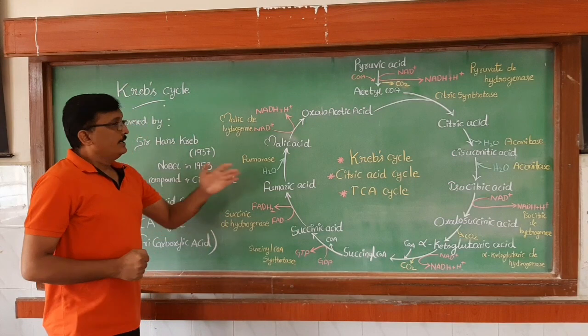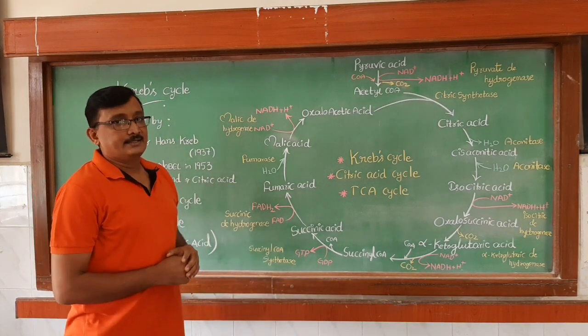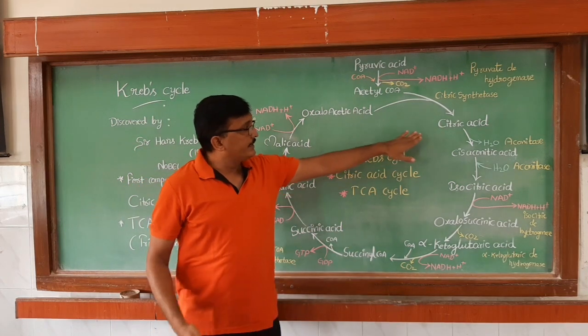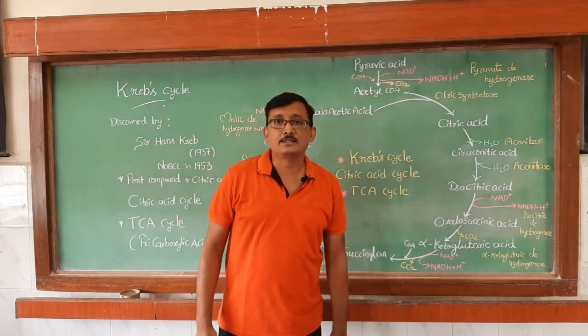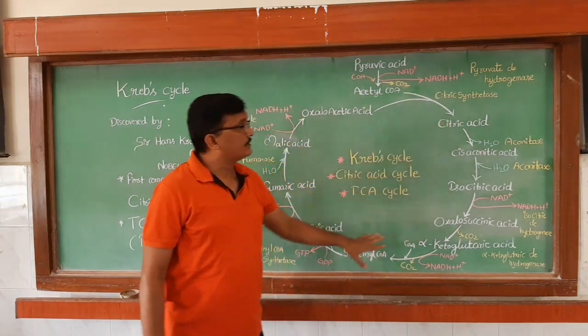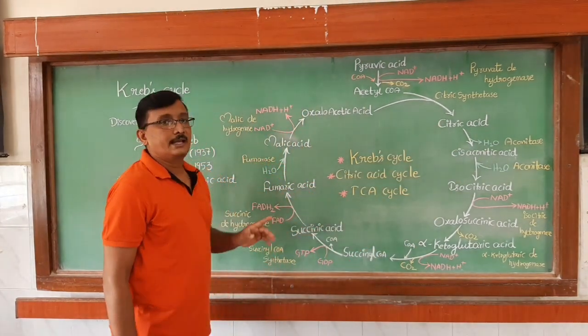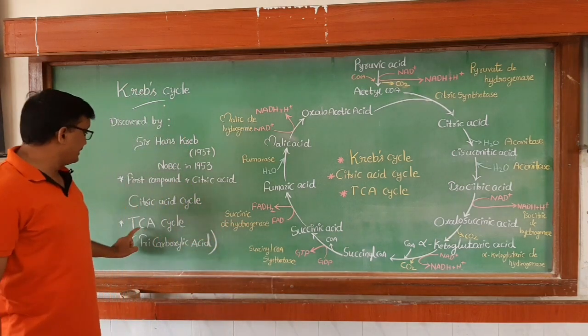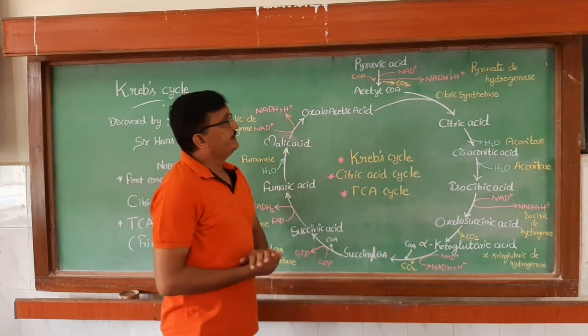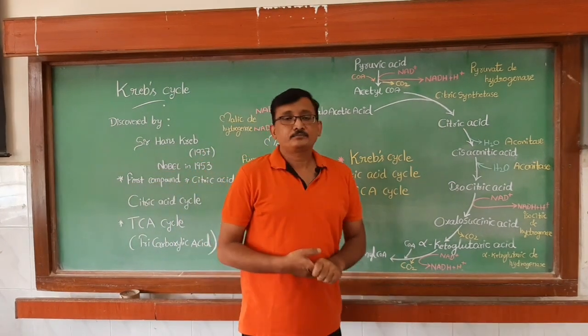And then it is also called the TCA cycle, that means tricarboxylic acid cycle. Why? Because in citric acid 3 carboxylic groups are there, COOH, 3 carboxylic groups. That's why this cycle is also called the tricarboxylic acid cycle, that is nothing but the TCA cycle, right? So let us see about this cycle.